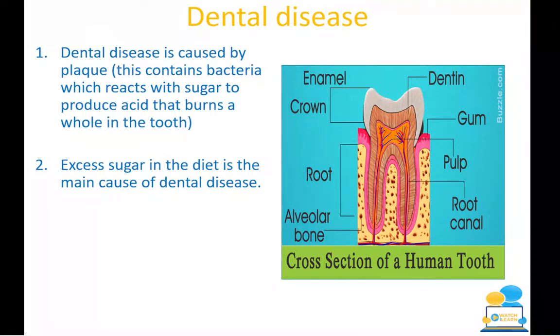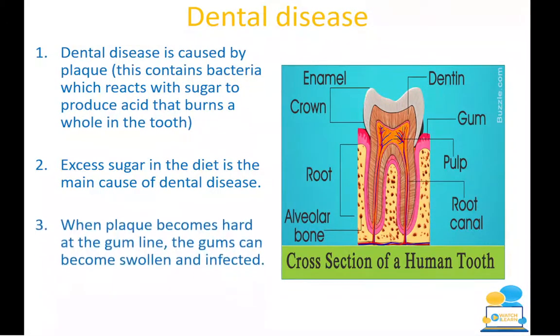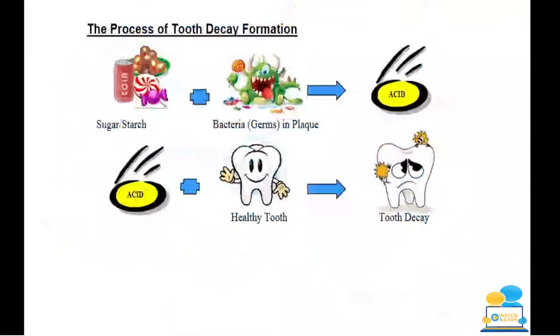That's a long time between the food, which is sugary, reacting with the bacteria, which is then more than likely going to cause a hole in your tooth over time. So when plaque becomes hard at the gum line, it can cause the gum to become swollen and infected, so your gums will look really red and sore. And if your gum starts to get infected, it could cause the tooth to get infected. In some cases, the gum can actually recede to such a level that your tooth will actually fall out. So it's not just about looking after your teeth, your gums are just as important.